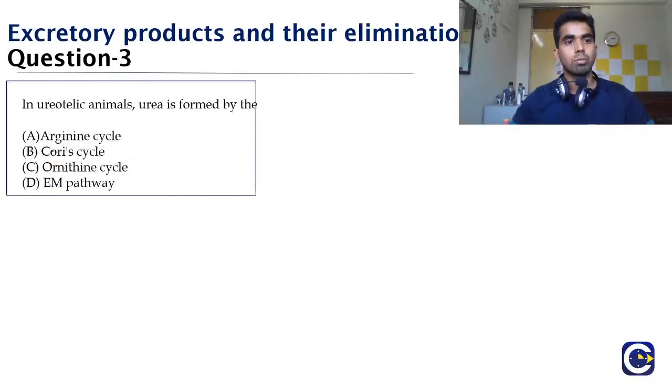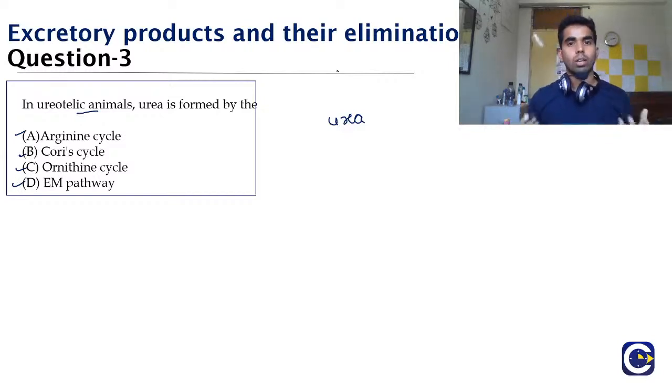Now coming to question number 3. In ureotelic animals, urea is formed from. Urea is a metabolic product, and that is why there has to be some cycle related to this urea production. Then what is the name of that cycle? Is it option A, the arginine cycle, option B, the Cori cycle, option C, the ornithine cycle, or option D, the EMP pathway?